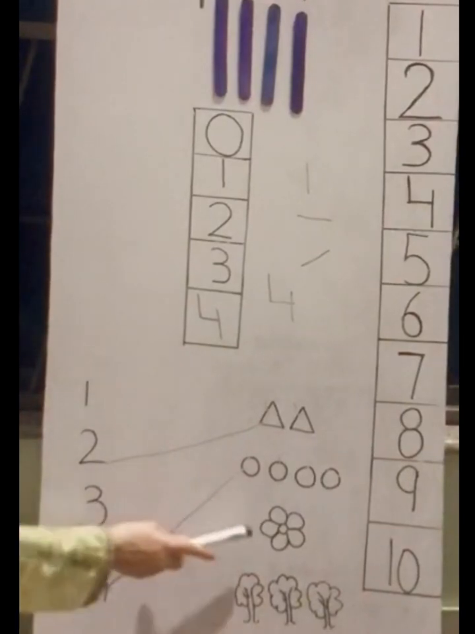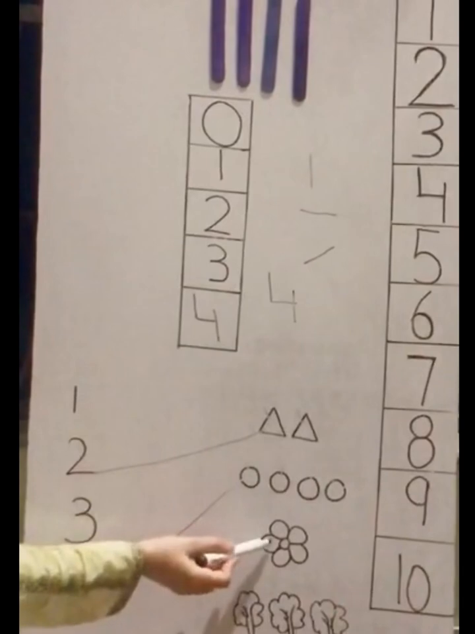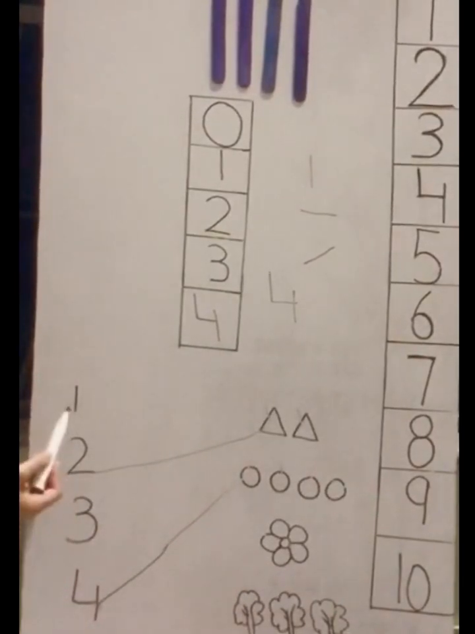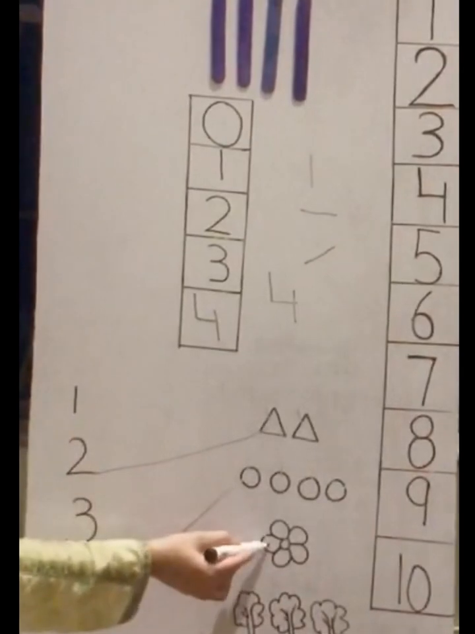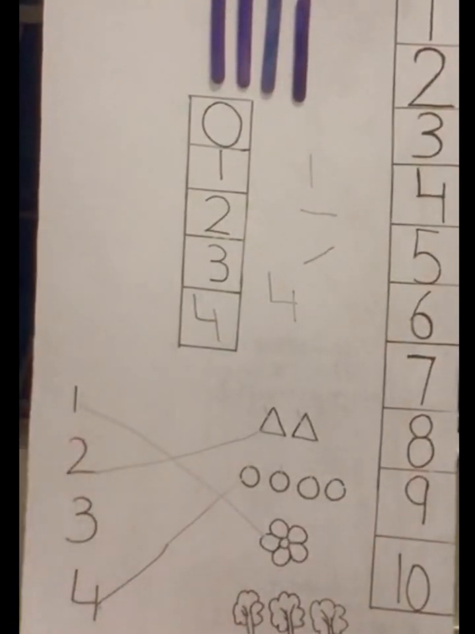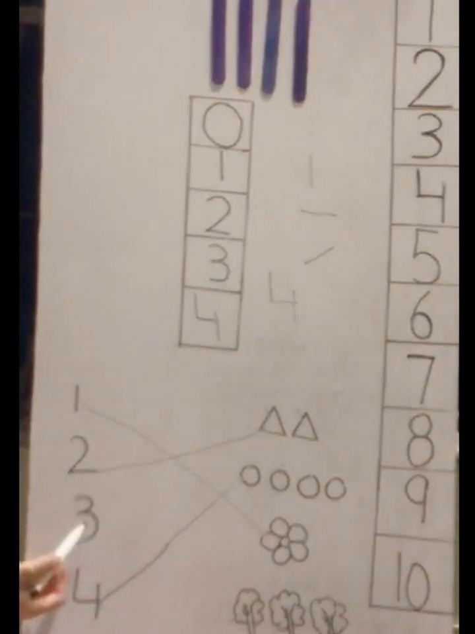Okay, next picture. How many flowers are there? Count. 1 flower. Where is number 1? Yes, very good. Match with the 1. How many trees are there? 1, 2, 3. 3 trees. Where is the number 3? This one is number 3. Match with the number 3.